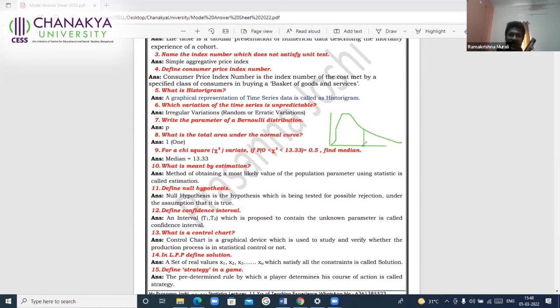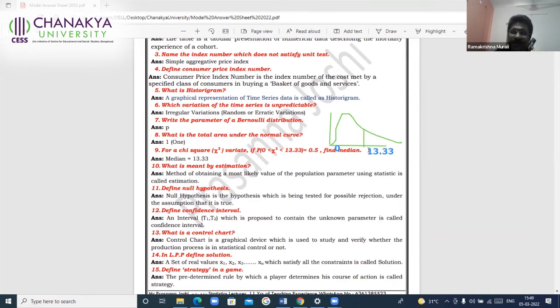This value represents 13.33. So here you have 0 to 13.33.